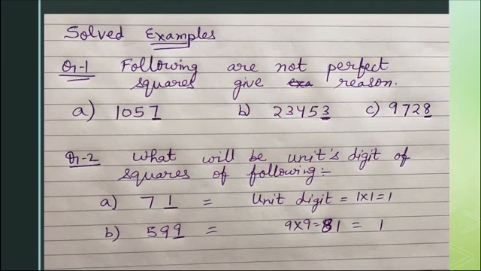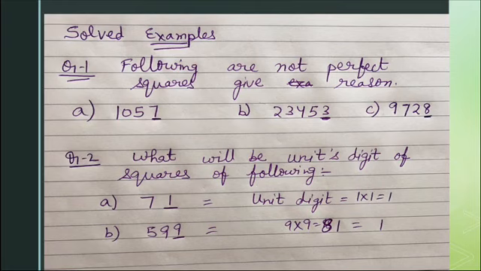Now, there are a few examples. Without actually calculating, the following are not perfect squares; give the reason. You can check A, B and C: what is at the unit place? 7, 3 and 8. We have already read the property: if 2, 3, 7 or 8 is at the unit place, the number can never be a perfect square.